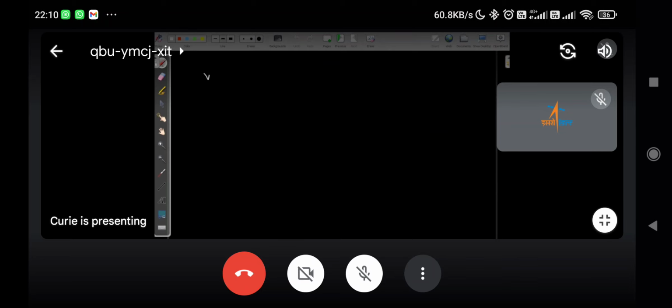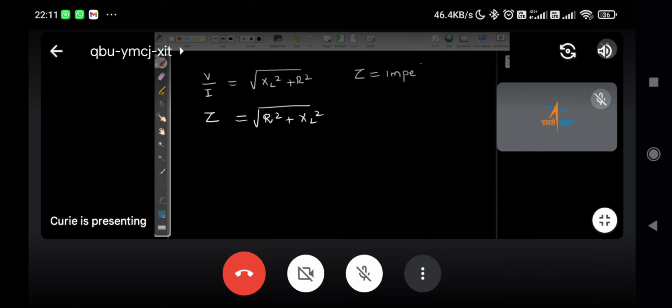So V upon I equals square root of XL square plus R square, that is Z equal to square root of R square plus XL square. This is the impedance, Z.